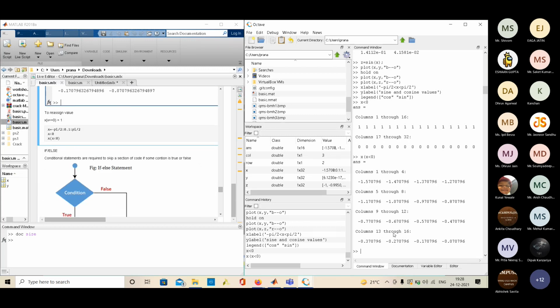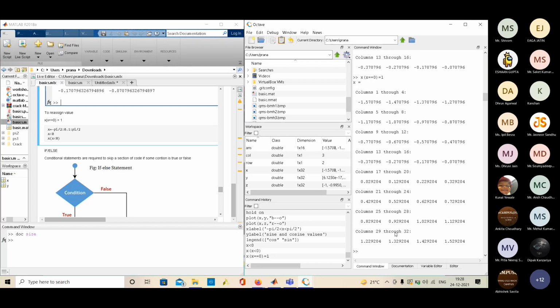Also, if I want x equal to 0, then for all values that have x equal to 0, we assign the value 1. So we can see the 17th element change to 1.